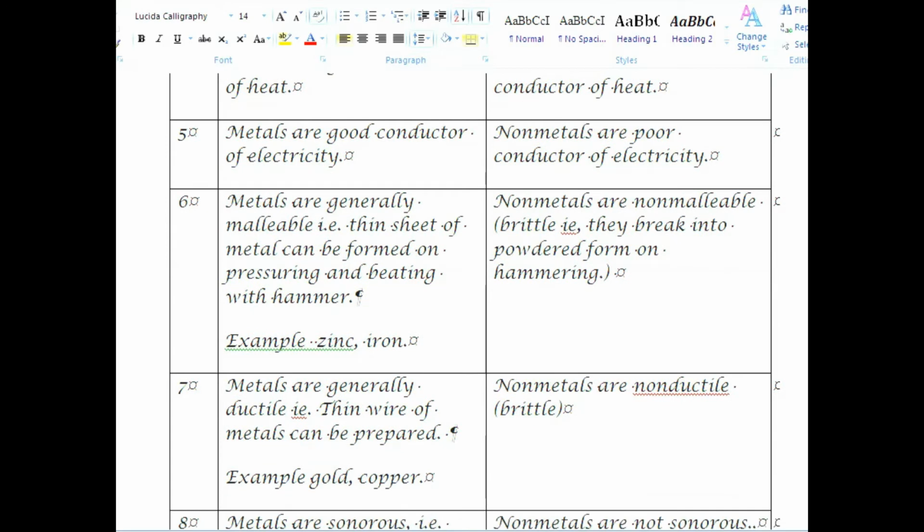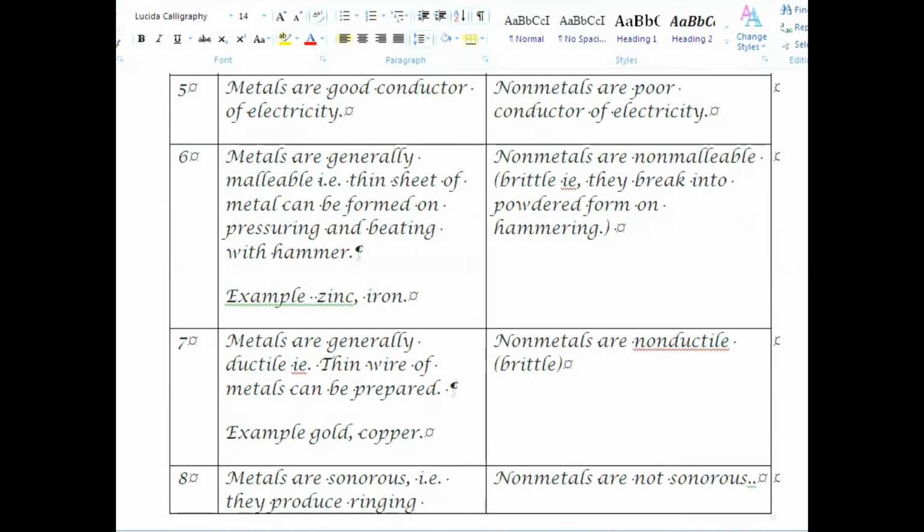Number 7. Metals are generally ductile, that is, a thin wire of metal can be prepared, while non-metals are non-ductile, that is, they are brittle.